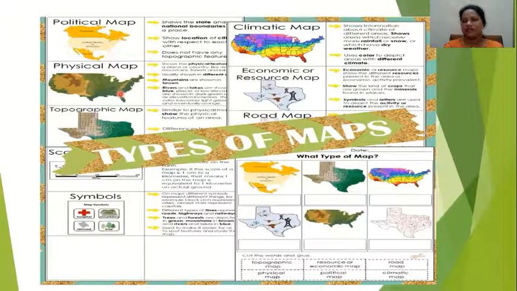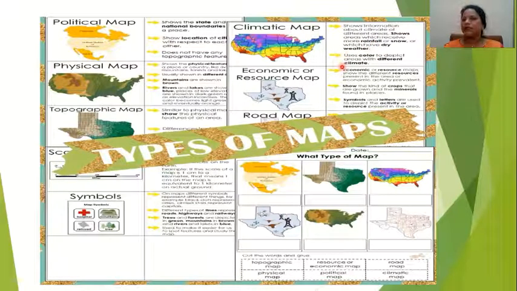Next is physical map. Physical map shows you different physical features of a particular place, or a country or a state, etc. Then coming here, you can see climatic map. So climatic map gives you information about different types of climates of a country or a location, and the weather, the rainfall, the temperature, all those things you can study from this type of maps.